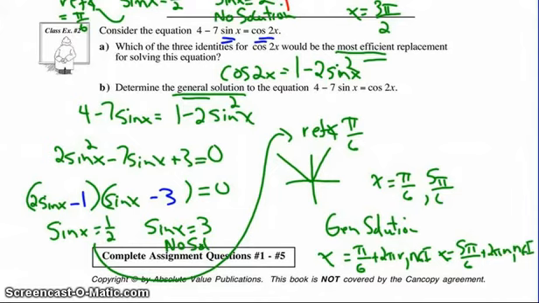All right. And now we can complete our assignment. And that's the end of trig identities.